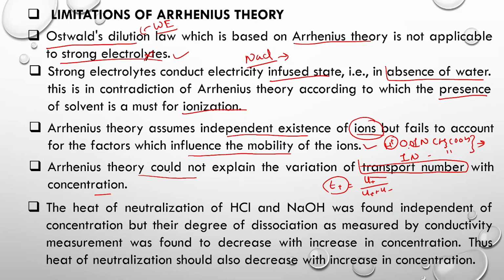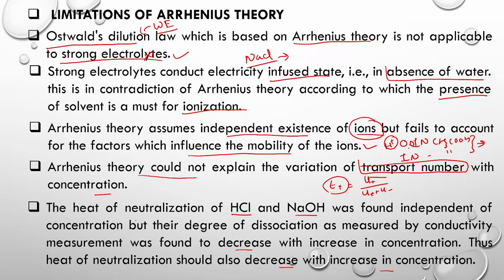And the last point is that the heat of neutralization of HCl and NaOH was found to be independent of concentration, but their degree of dissociation as measured by conductivity measurement was found to decrease with increase in concentration. Thus the heat of neutralization should also decrease with increasing concentration.